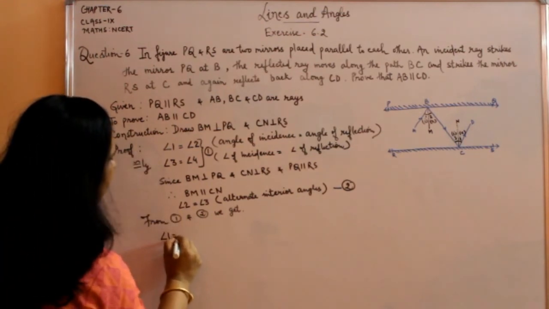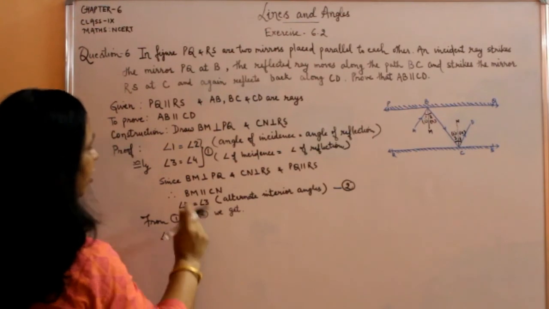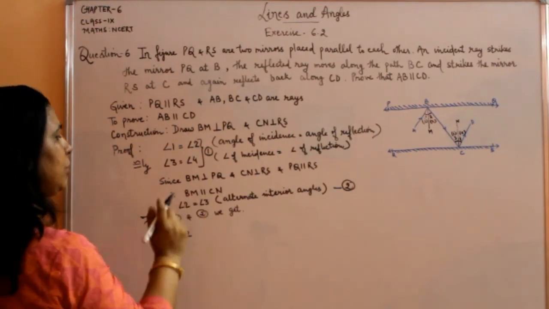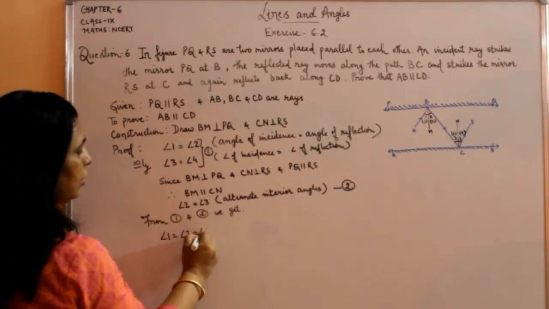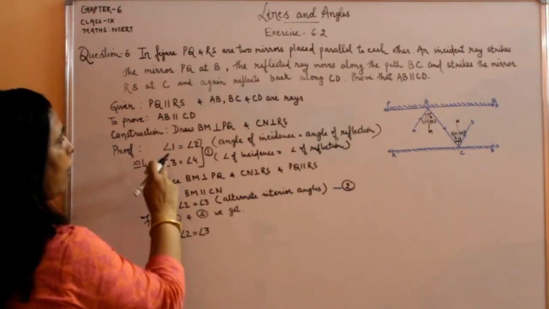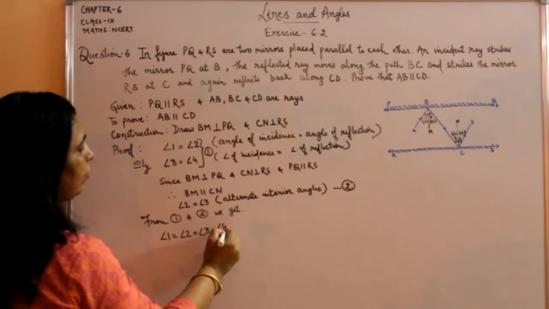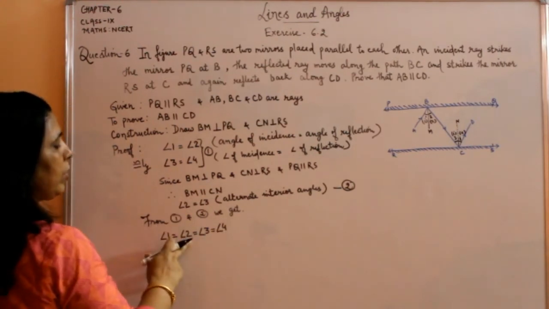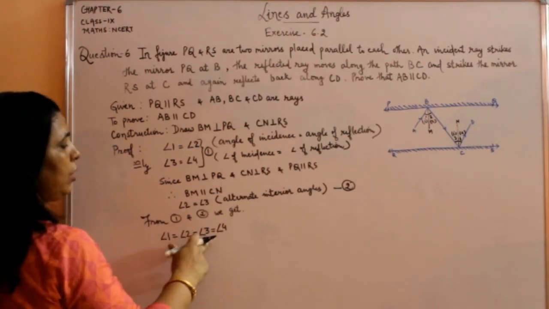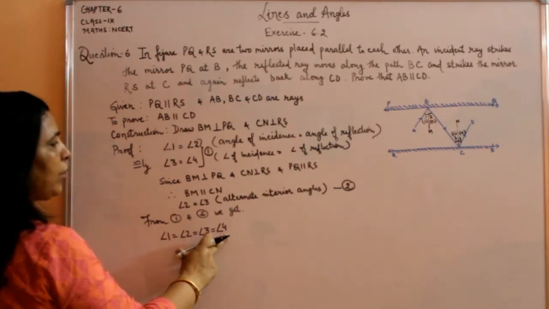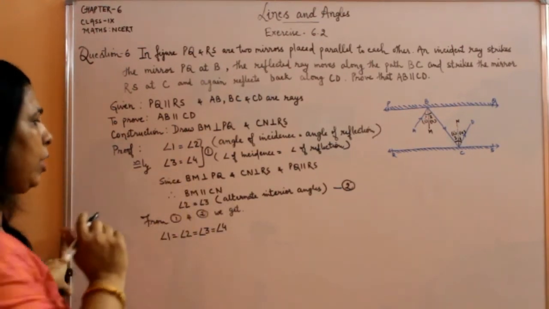Angle 1 is equal to angle 2 और second कहता है angle 2 is equal to angle 3, so that is equal to angle 3 और angle 3 is equal to angle 4. So from first and second we get angle 1 is equal to angle 2 is equal to angle 3 is equal to angle 4. That means all the four angles are equal.